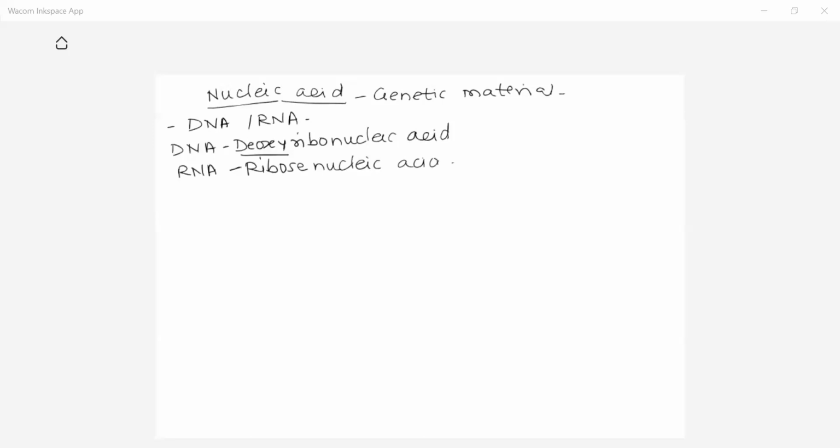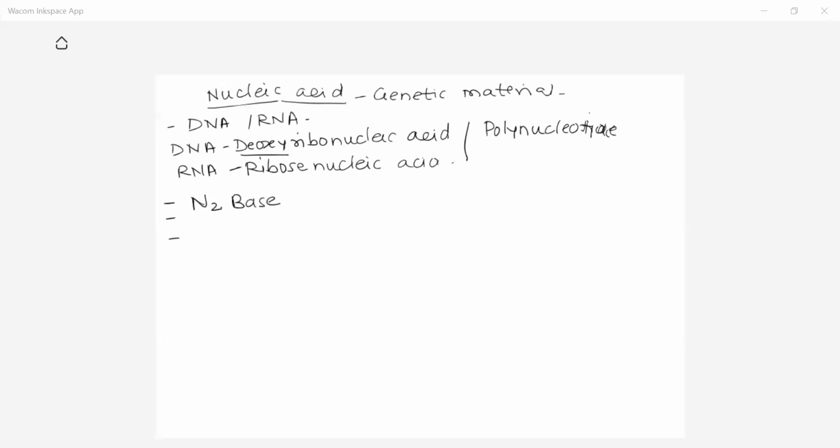And now what is the structure of this nucleic acid? DNA and RNA are called polynucleotides. They consist of a polynucleotide structure. This polynucleotide structure of DNA and RNA consists of three main subunits. There are three main chemical subunits in it. Which ones? First is nitrogen bases.